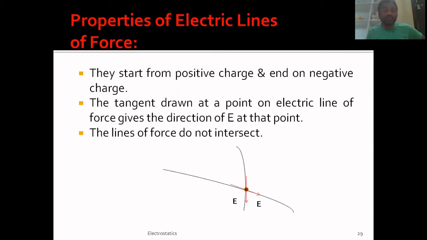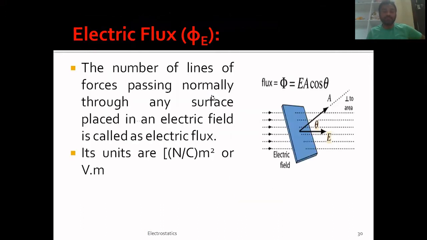Hence no two electric lines of forces intersect. They will not intersect at any cost. Two tangents means two directions of electric field, which is not possible. So I hope it is clear to you. Let us move on to our next slide.